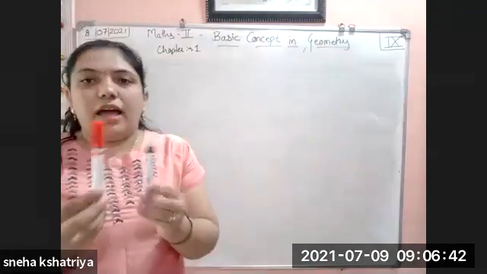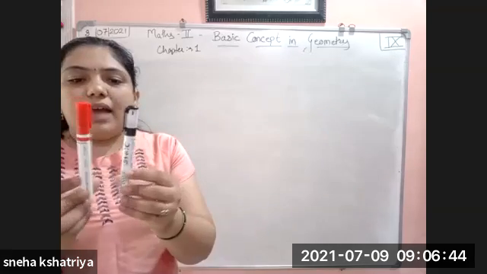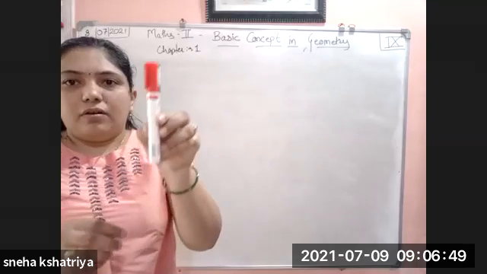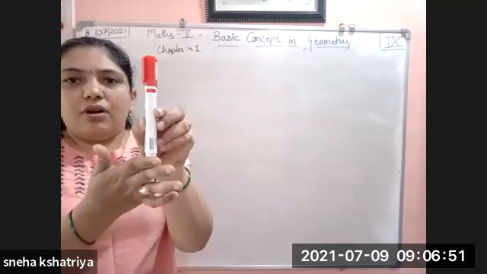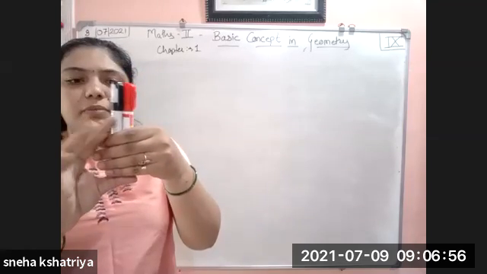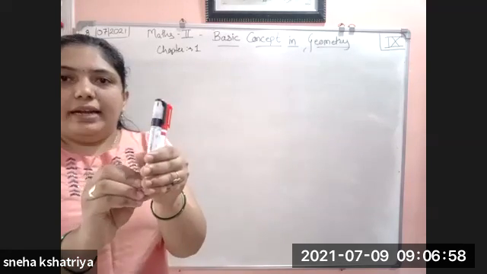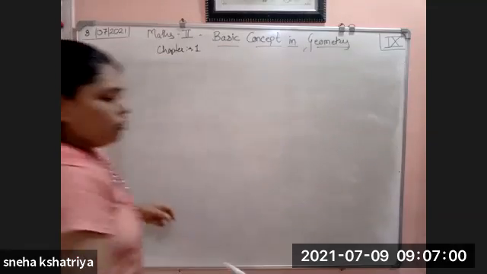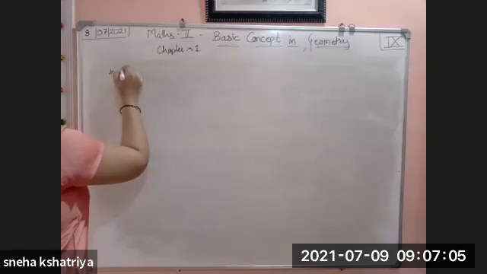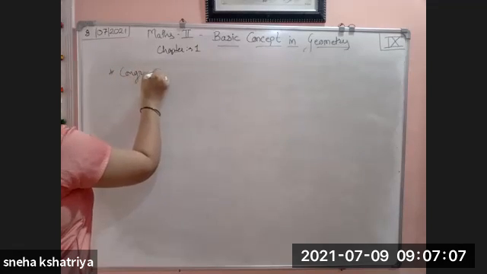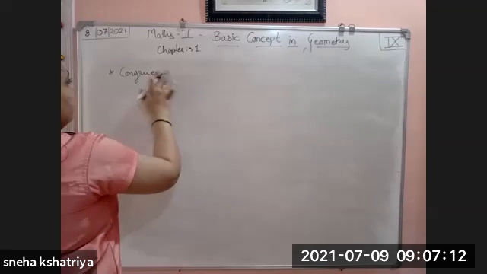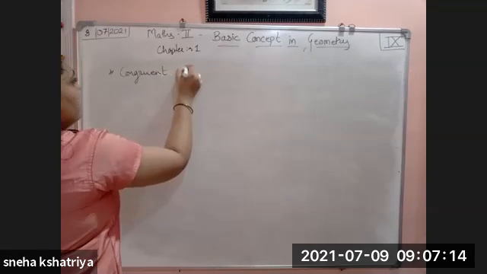So I have these two pens. These two are identical because if I put both of them on one another, then they are identical. They are the same. There is no change or difference between them. So this is congruent. If I put another thing on the first thing, then I get the same one. Congruence. Congruent segment.